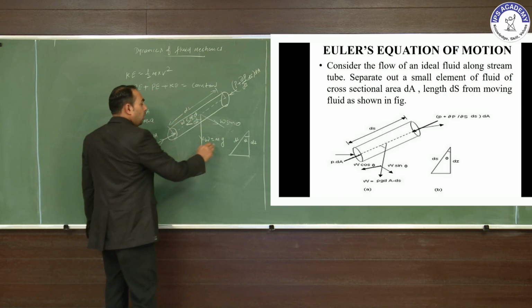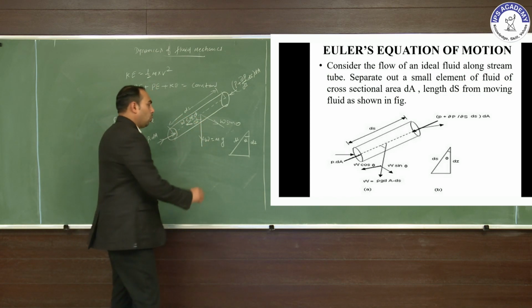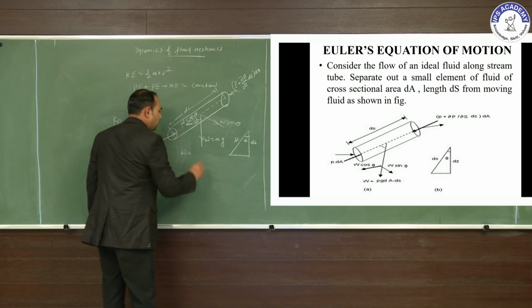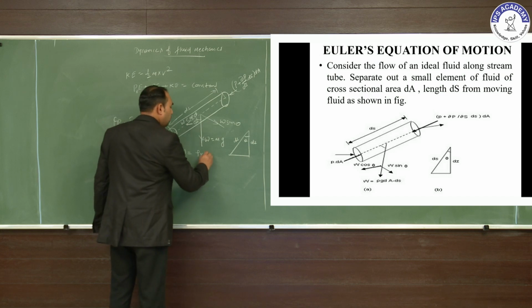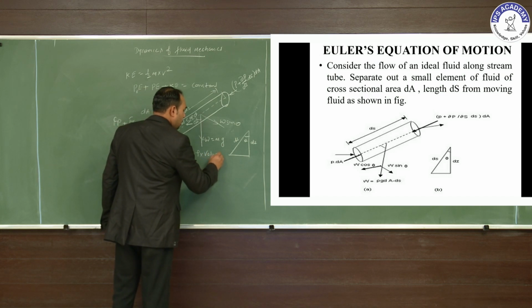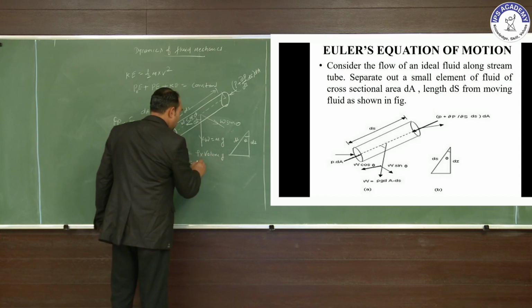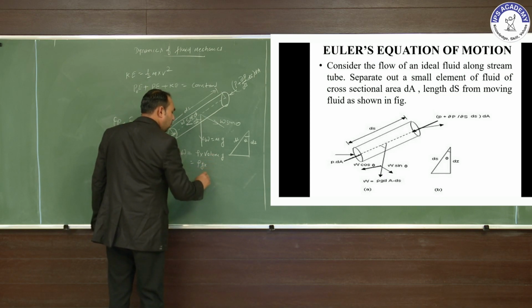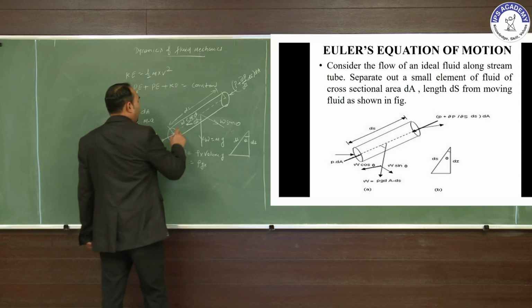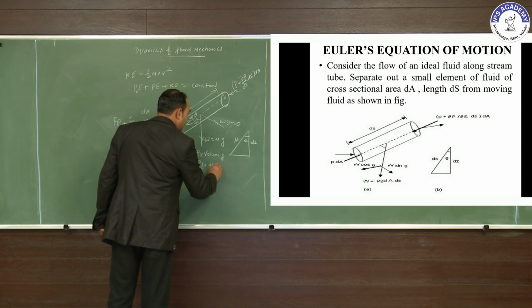Mass equals rho into volume, so the weight of the fluid W equals rho into volume into g, that is rho into g into area into displacement.